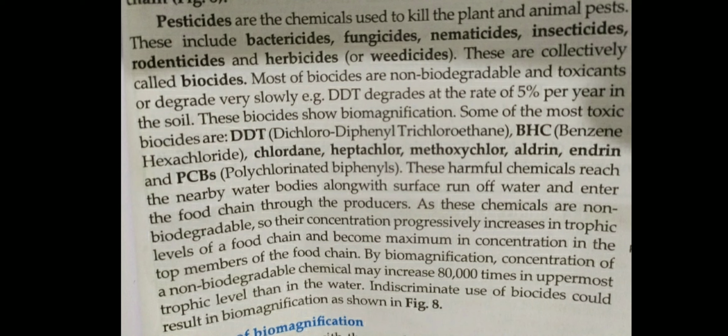Then the plants are eaten by fishes, so this chemical enters the fishes. Fishes are fed on by some birds, so this chemical enters the bird. Suppose human beings eat the bird, so the chemicals will reach the human being also. Animals at the higher level get seriously affected by the chemical's effect, and this process is called biological magnification.